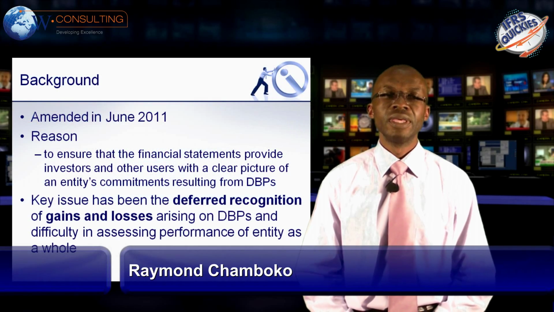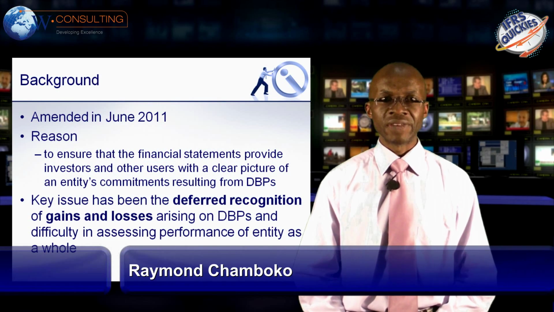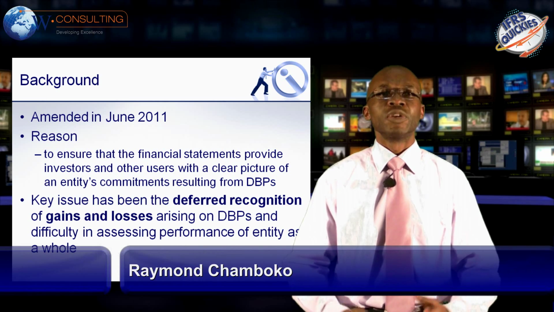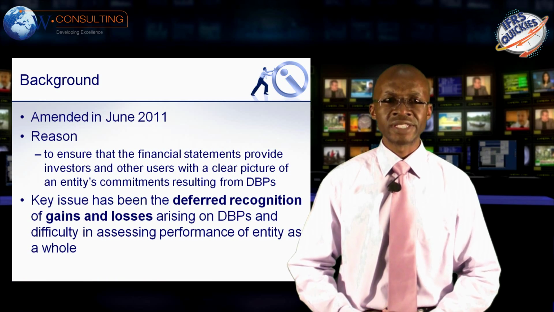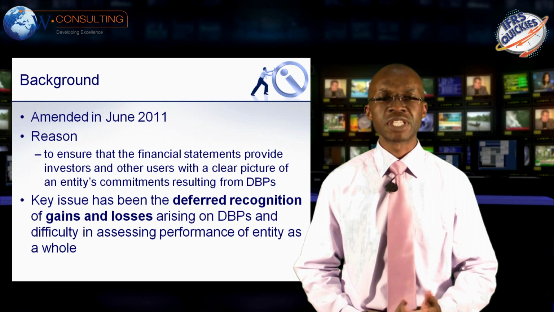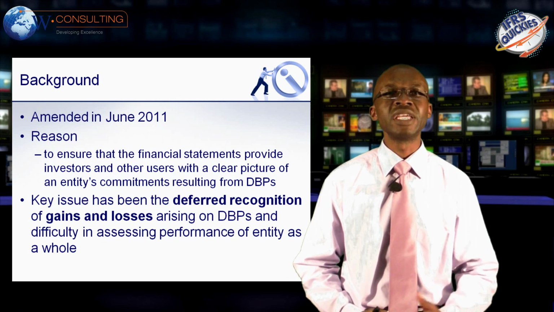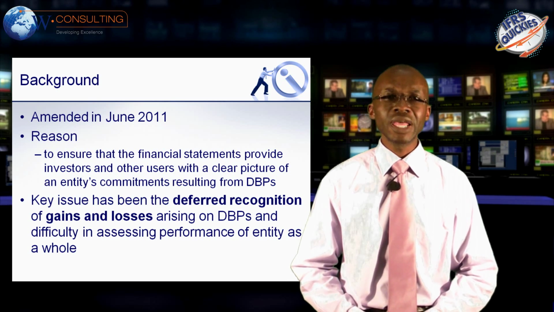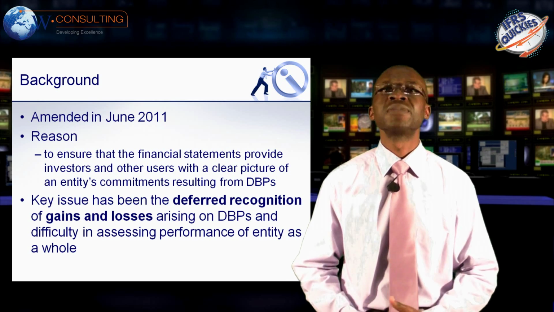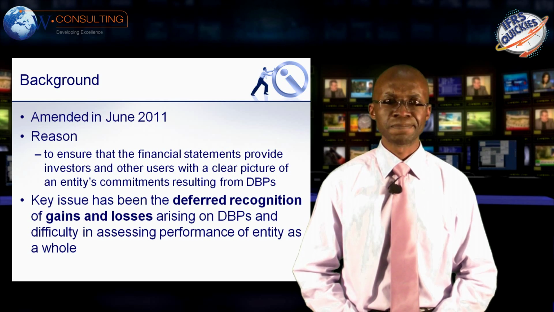I'm here to talk to you about the amendments that were made to IAS 19 on employee benefits. The amendments were made in June of 2011, and the reason why it was necessary to go back and amend IAS 19 was to ensure that the financial statements that are prepared by reporters provide investors and other users with a clear picture of an entity's commitments resulting from defined benefit plans.